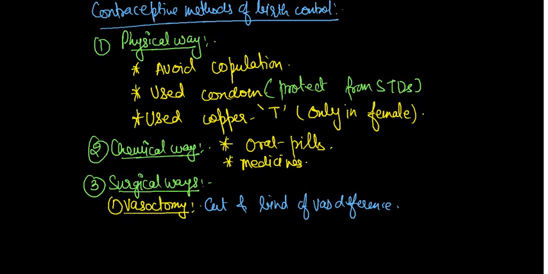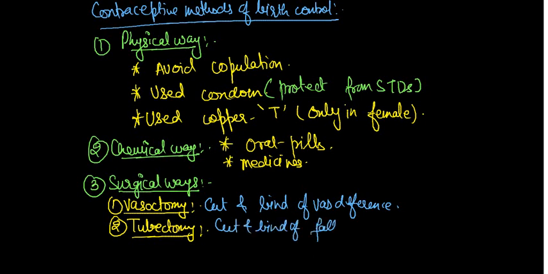The second one is tubectomy. In tubectomy, there is cut and bind of the fallopian tube. The ovary helps in the formation of ova, but the ova do not enter the uterus, or the sperm will not enter the oviduct, or fallopian tube.